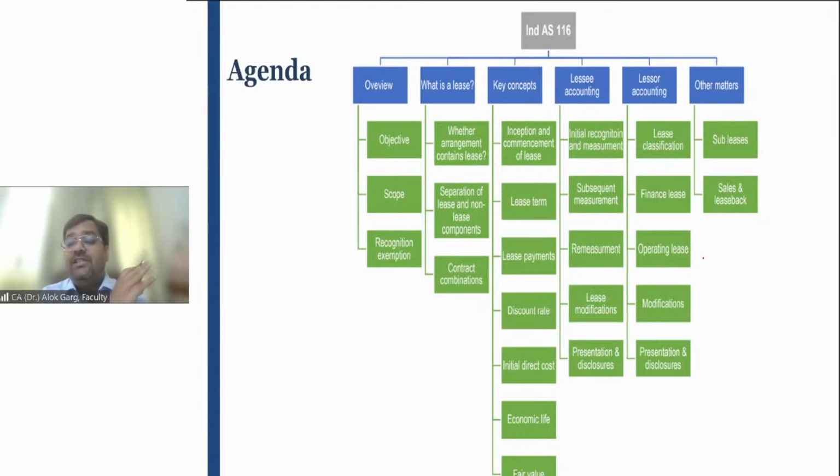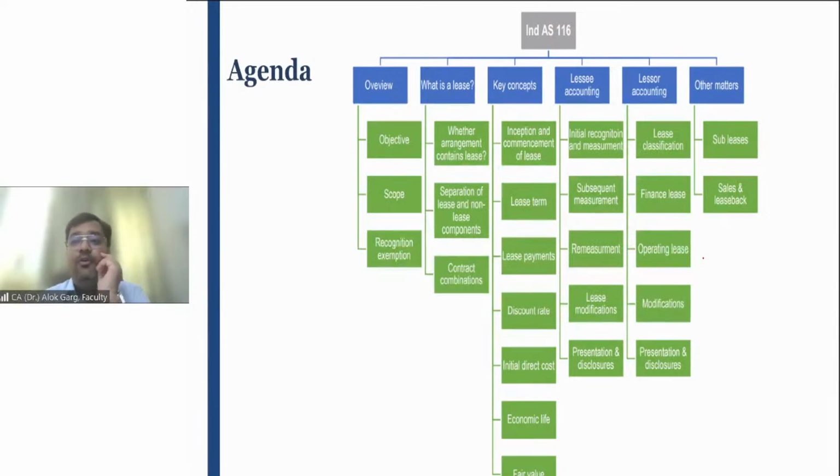And what is the big change between AS 19 and Ind AS 116? The big change between Ind AS 116 and AS 19 is, under AS 19, from the lessee perspective, the concept of operating lease and finance lease is there, but in Ind AS 116, from the lessee perspective, there is no concept of operating lease and finance lease. All the leases need to be capitalized, like a finance lease.